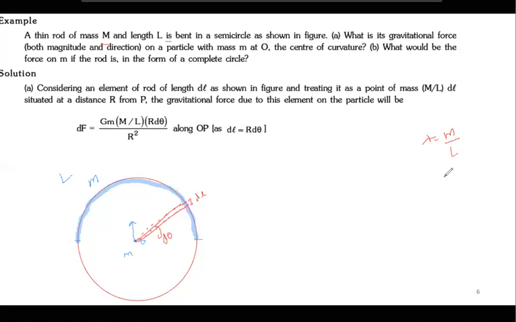Now, if the same problem is asked in electrostatics, what would have been given? Instead of mass M, charge Q would be given. In that case also, the linear charge density would be Q by L. Now what about dl? We know that theta is equal to L by R, so dl is equal to r d theta. Very good, agree?